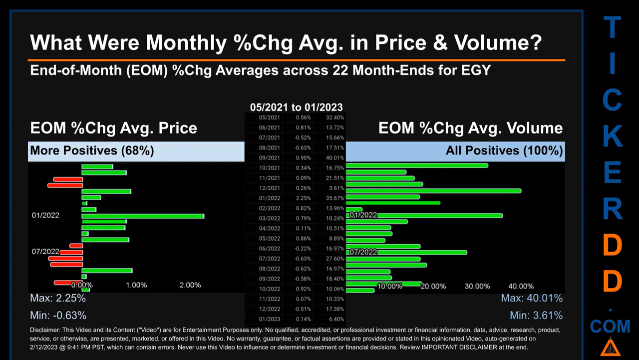Price saw an end-of-month max of 2.25% in average percentage change along with a minimum of -0.63%. For volume, the maximum and the minimum monthly percentage change were respectively 40.01% and 3.61%.